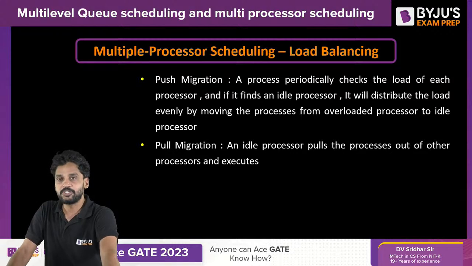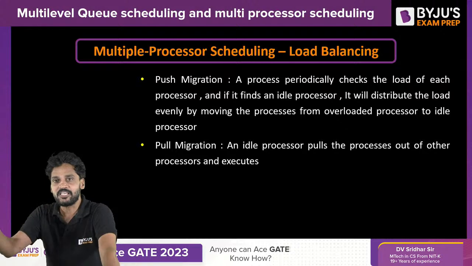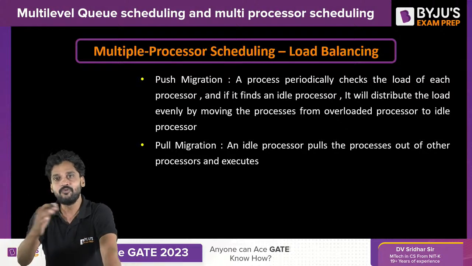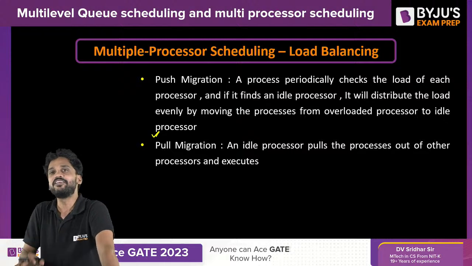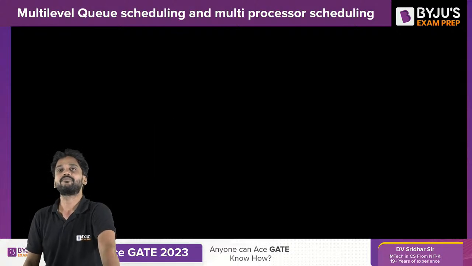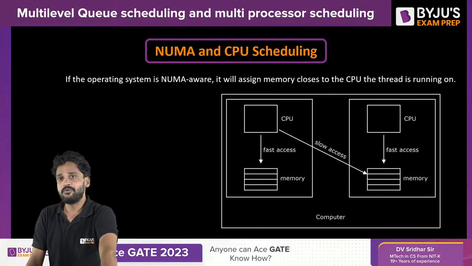What is a push migration? A process will execute constantly to check if the load is even. If the load is uneven, it will make the load even by moving processes from one queue to another queue. Pull migration: a processor, when it becomes idle, gets processes from the other queues. In either case, processor affinity will get affected. Yes or no? Okay.